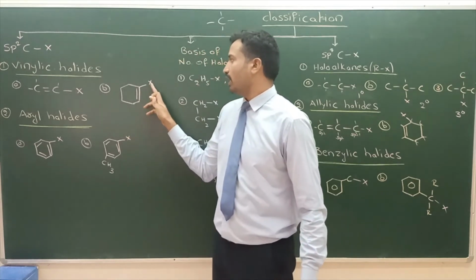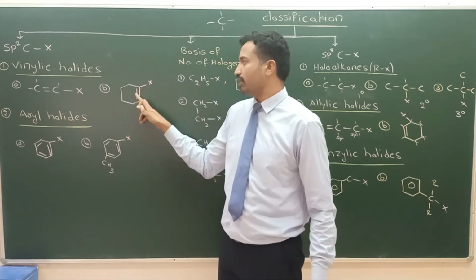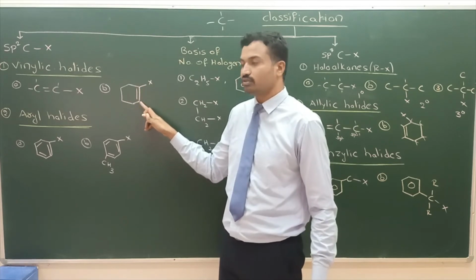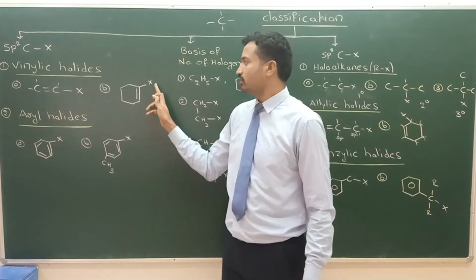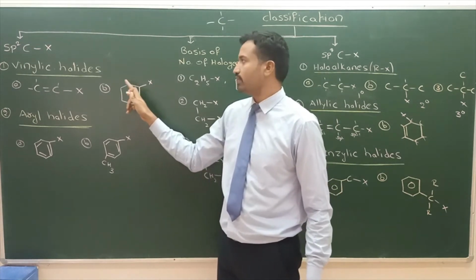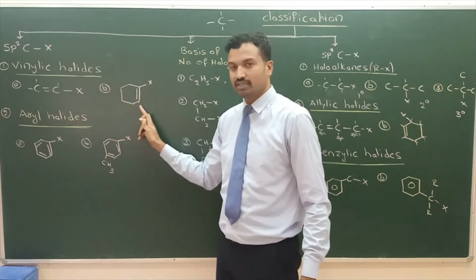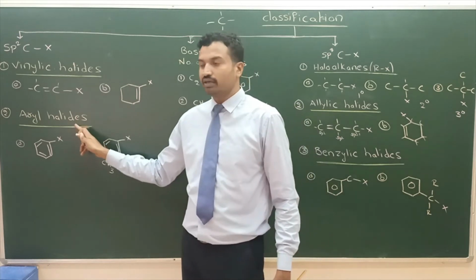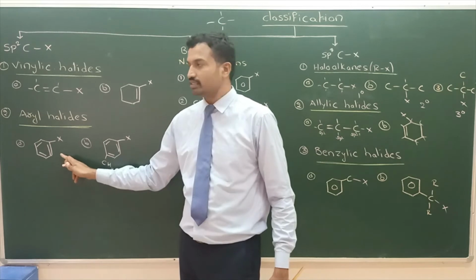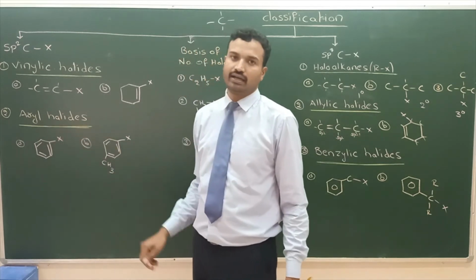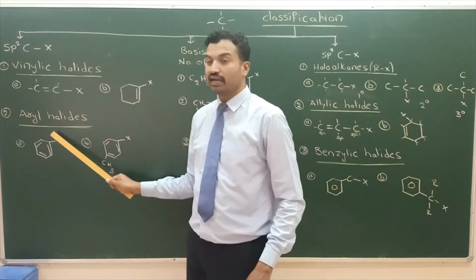Same thing here. Halogen is bonded to sp2 carbon. A pi bond is there, so it is an sp2 carbon. This is also sp2 carbon. These 4 are sp3 carbons. Halogen is bonded to sp2 carbon, vinyl halide. It is not benzene. If the halogen is bonded to the sp2 carbon of benzene, it is called aryl halide. Vinyl halide, aryl halide.